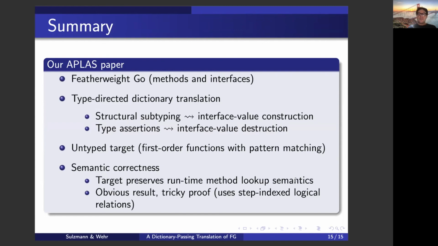We could have come up with a typed target language, but that would have required a bit more work. The semantic correctness is an obvious result. So it's kind of obvious if you look at it. Oh yeah, sure. The target is semantically equivalent to the source, but it's tricky to prove. So many things sometimes are obvious, but the proof is really hard. And in our proof, we are using step index logical relations. All the details you find in the paper.